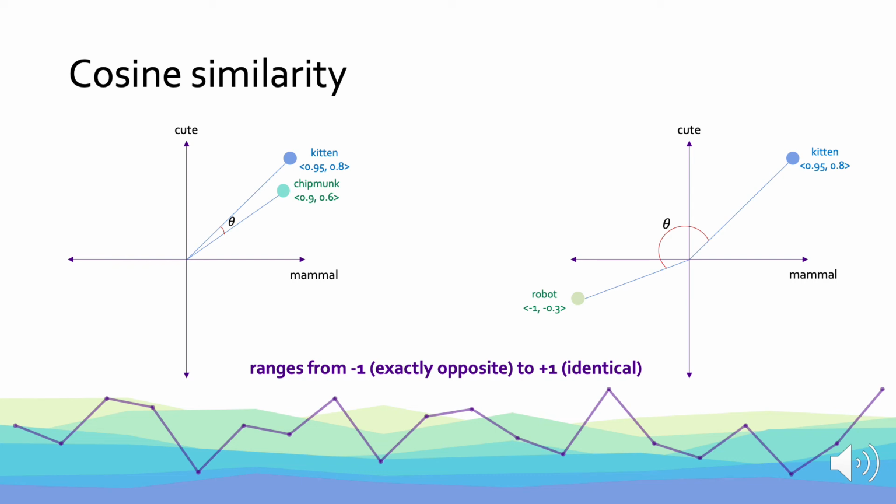If the two vectors were identical, like if we were looking at the kitten vector compared to another kitten vector, they'd have a cosine value of +1. And if they were completely the opposite, they'd have a cosine of -1. And you can see in this example that if we had taken the cosine of kitten and robot, we'd have a much more negative value, a cosine value close to -1.